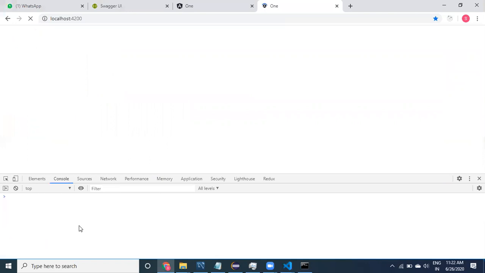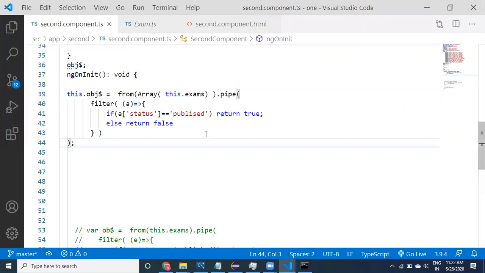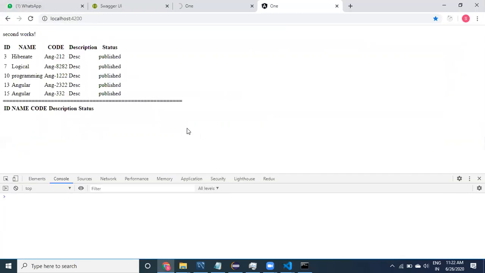Now coming to here and check it out. We'll see. Maybe copy this, published. Let me correct the spelling and then do it.